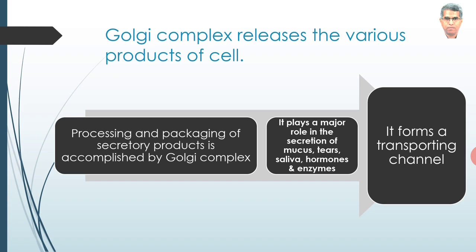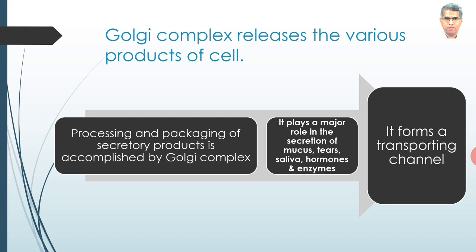For example, exocrine glands secrete enzymes, endocrine glands secrete hormones, salivary glands secrete saliva, lacrimal glands secrete tears. All the secretory functions of these various glands are attributed to the presence of Golgi complex.